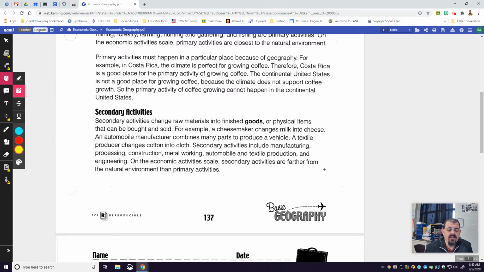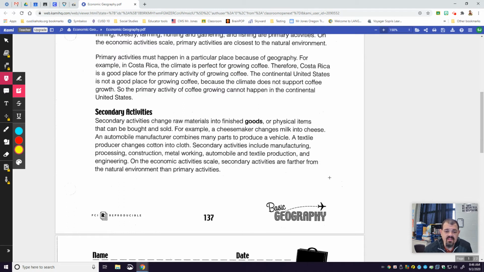Secondary activities. Secondary activities change raw materials into finished goods, or physical items that can be bought and sold. For example, a cheesemaker changes milk into cheese. An automobile manufacturer combines many parts to produce a vehicle. A textile producer changes cotton into cloth. Secondary activities include manufacturing, processing, construction, metalworking, automobile and textile production, and engineering.